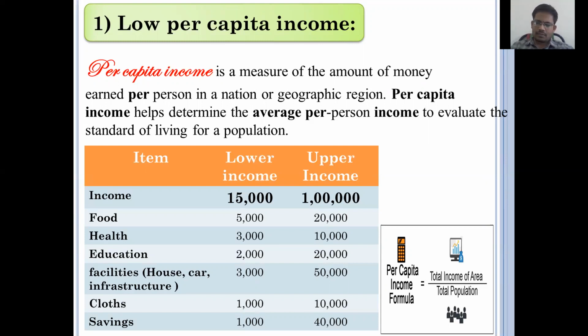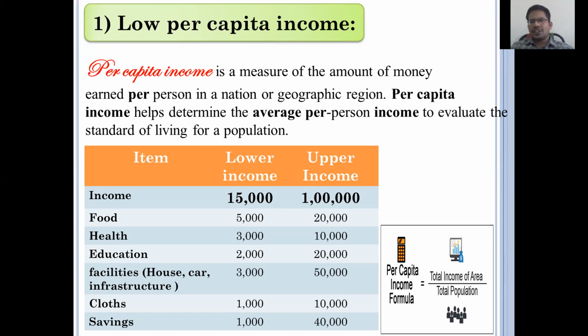Simply, we can say that in 1 year, how much a single individual of a country earns, that is the per capita income of a country. Generally, the total income of a nation is divided by the total population, and we obtain a country's per capita income.